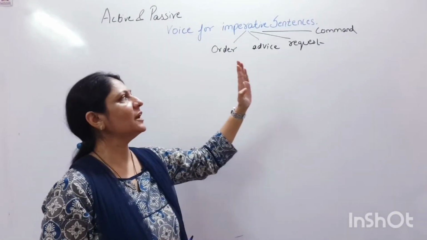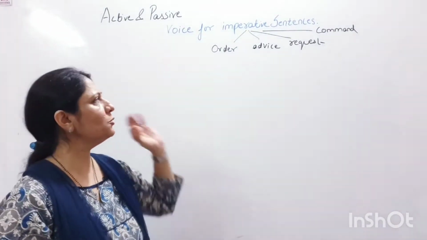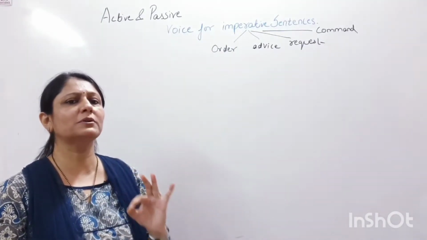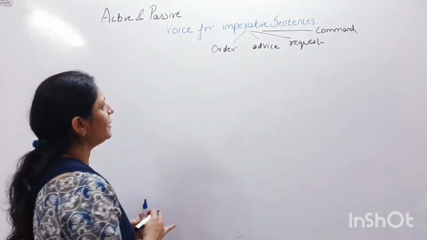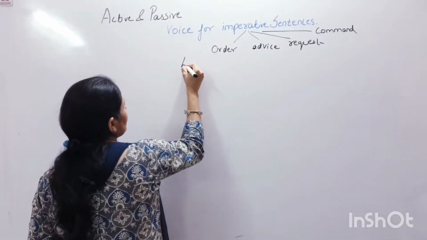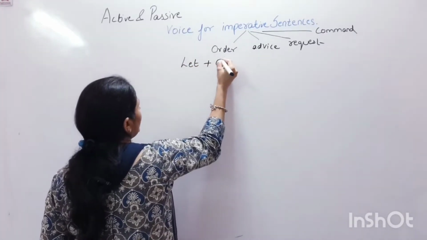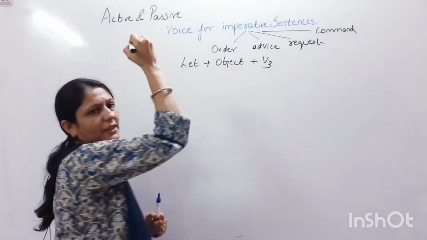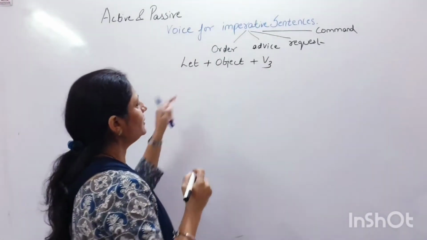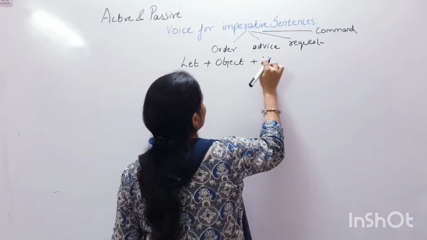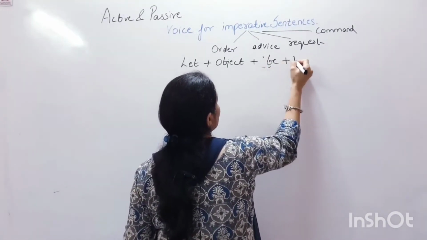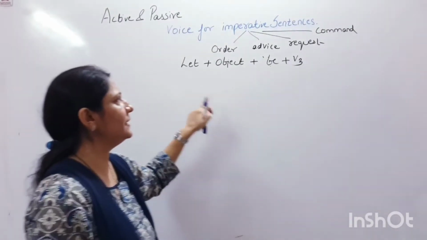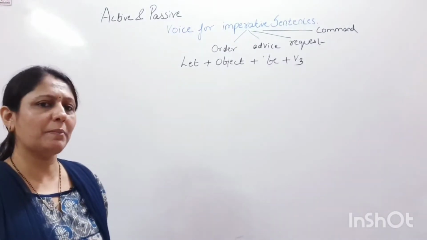How do we change imperative sentences into passive voice? There's a very famous, common and easy formula for imperative sentences. It is let plus object plus be plus V3. This is the formula for an imperative sentence when it is changed into passive voice.